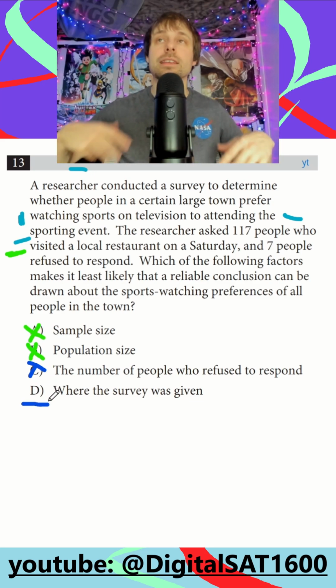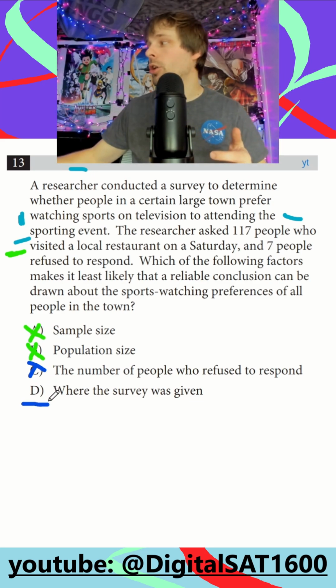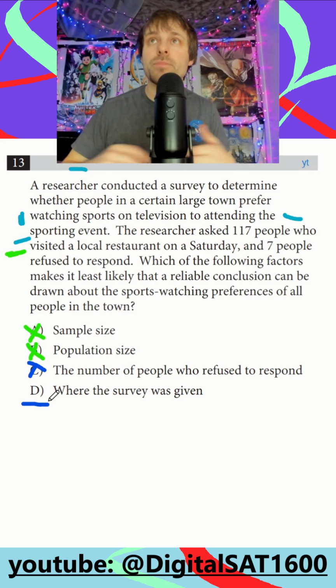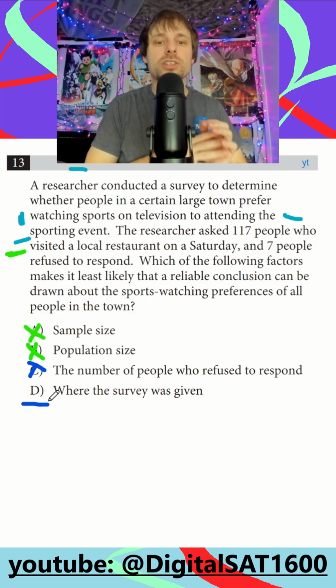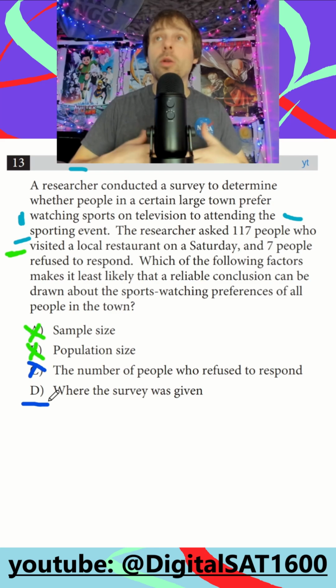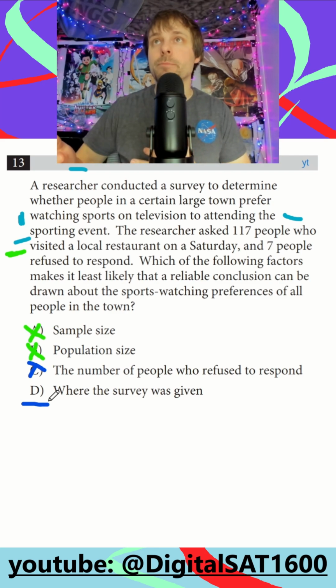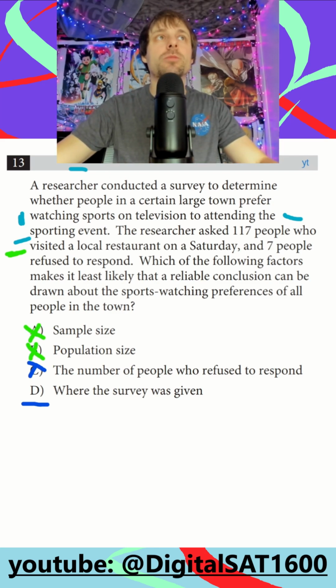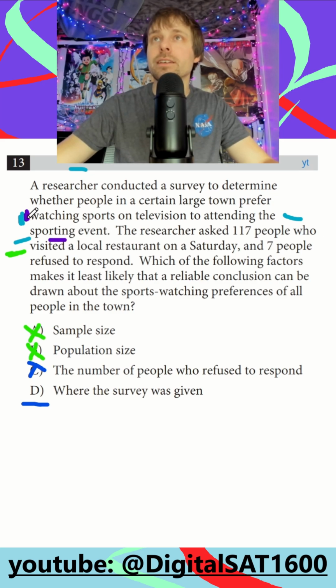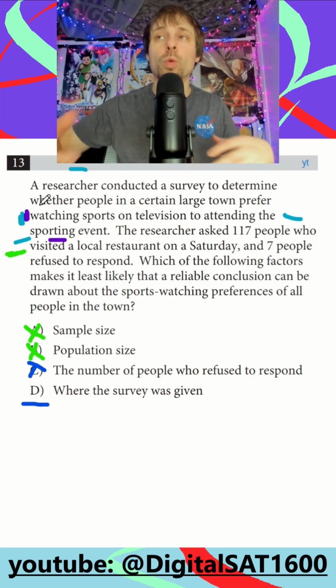But we still want to look at the overarching theme because there are going to be harder versions of this problem. So we want to identify what was the bias that happened here, right? So we focus on the question. The question was, do you prefer going to the sporting event, or do you prefer watching it on TV, right? And then you ask, okay, what could be the bias?